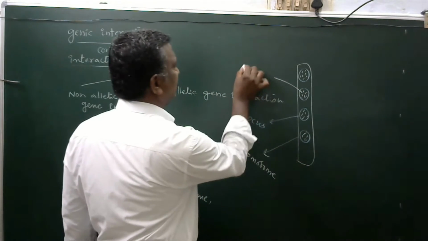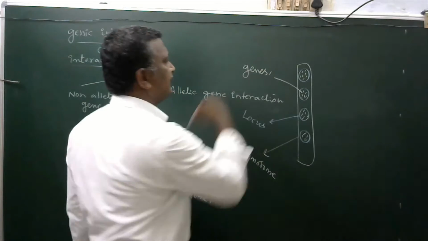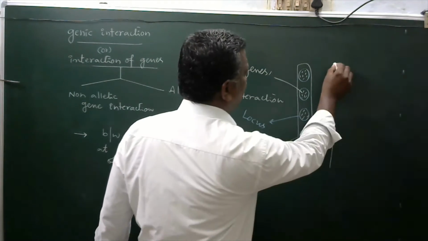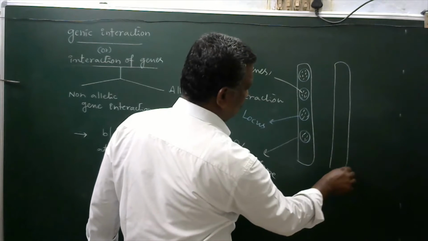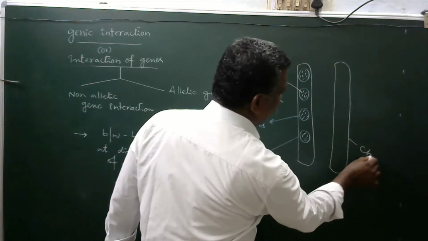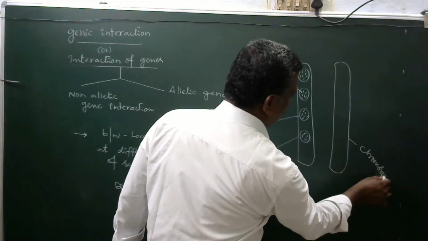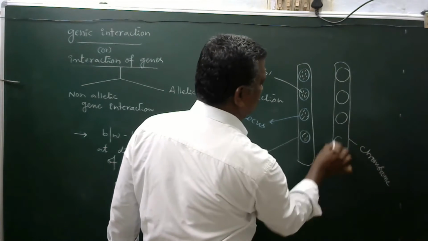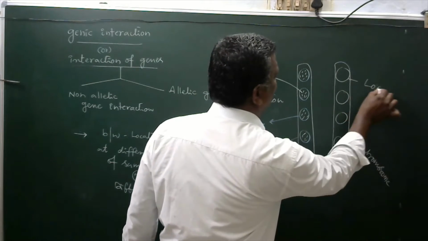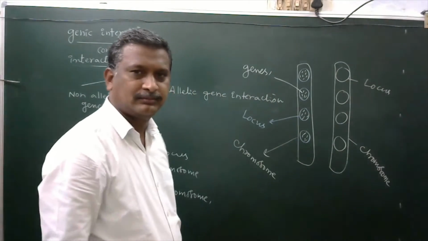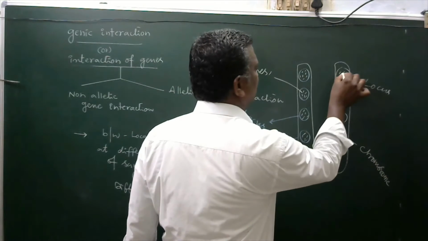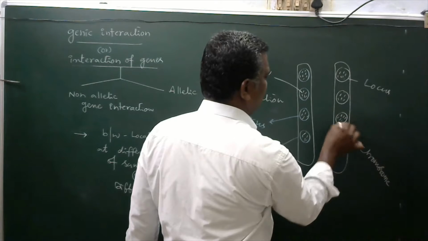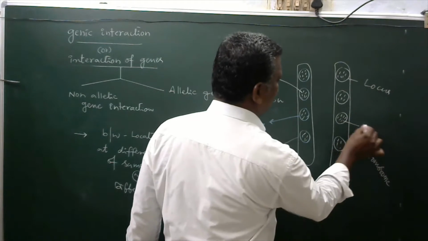So these are said to be genes. And one more chromosome is also here. On it also different locus are there. Within a locus, there will be numerous genes.